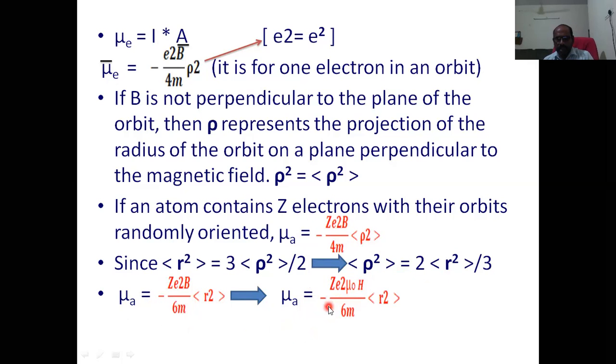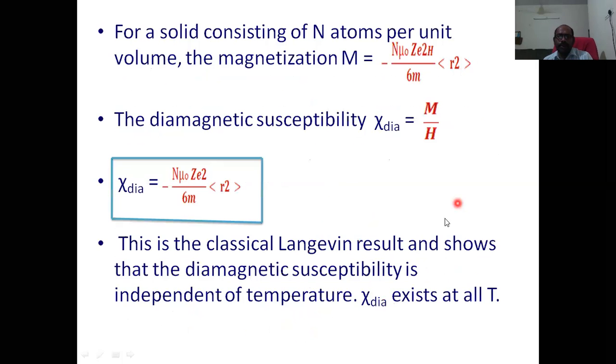But here we are seeing this for only one atom. If there are N atoms in the solid per unit volume, where capital N is the number of atoms per unit volume, then to get the total magnetic moment per unit volume we multiply the above equation by N. Magnetization is defined as the magnetic moment per unit volume.